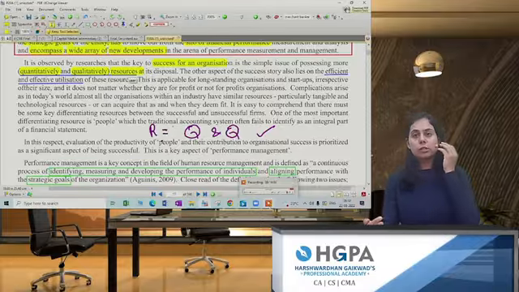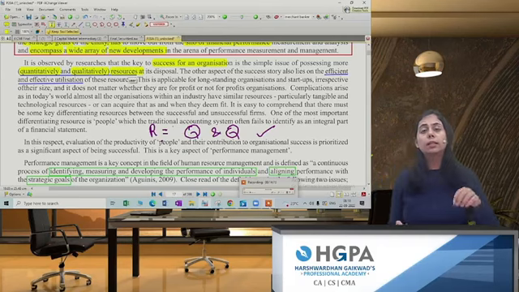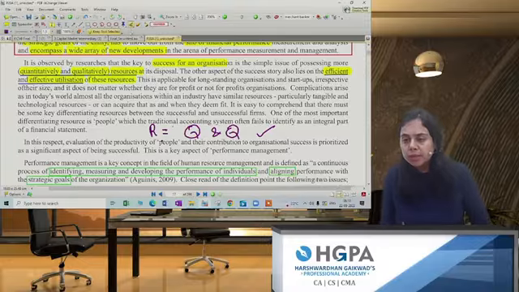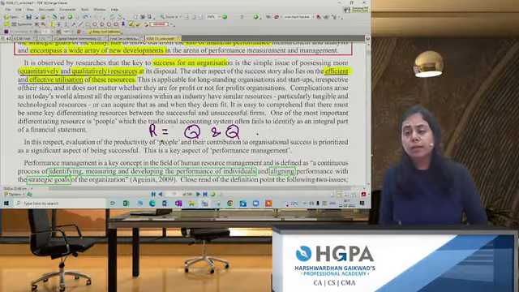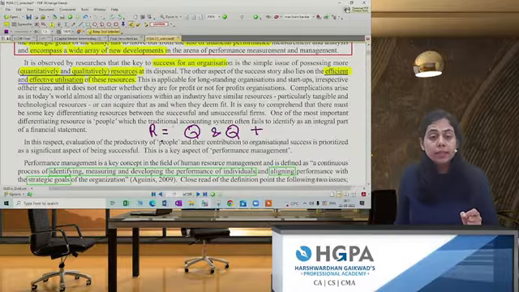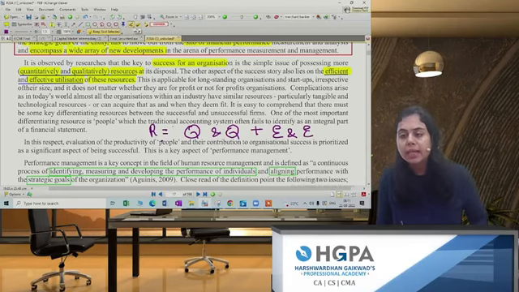So for the success of a company, what does performance management focus on? Performance management focuses on resources being quantitatively and qualitatively appropriate. Plus, the other aspect is that their working should be efficient, with effective utilization of the resources. So a very important answer is from the summary. We can summarize that there are two factors in the resources: they should be appropriate quantitatively, they should be appropriate qualitatively, plus one more thing is that they should be working effectively and working efficiently as well.